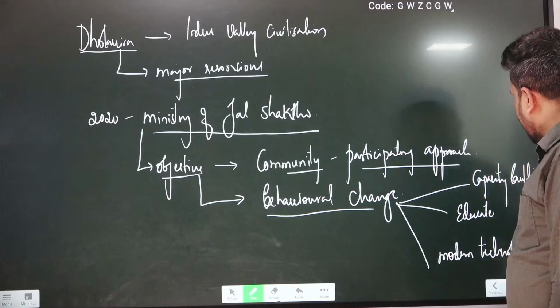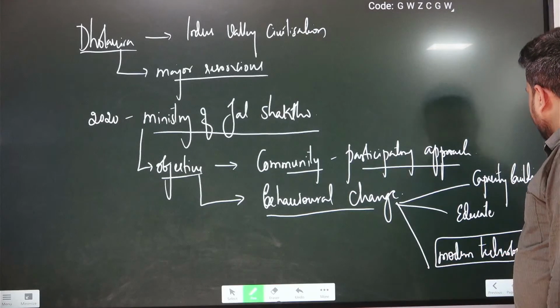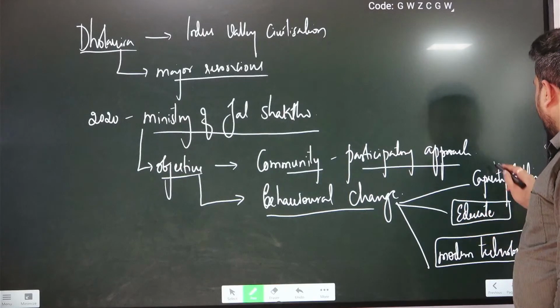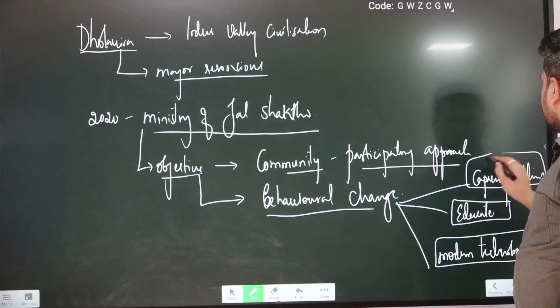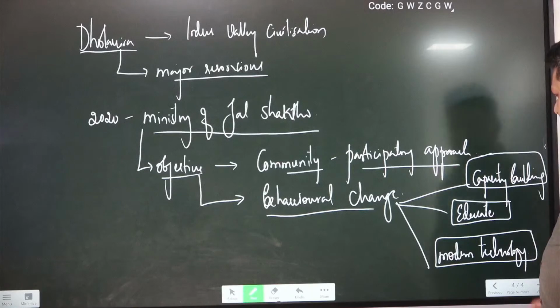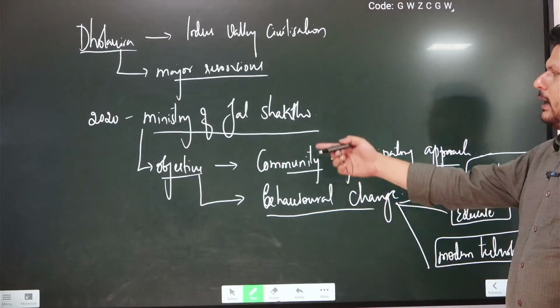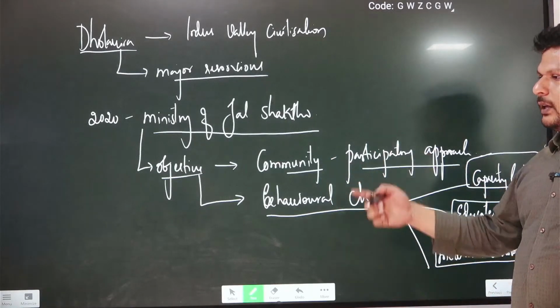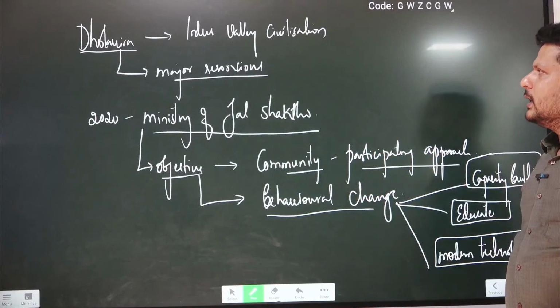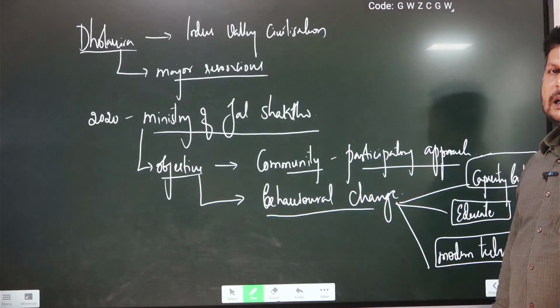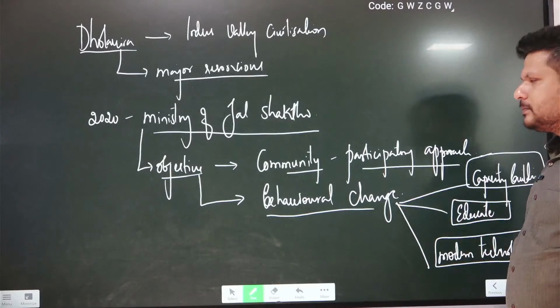So these three areas are expected to help bring in behavioral change in the community. Only then will these parameters help us achieve the objective with which the Atal Bhujal mission was started.